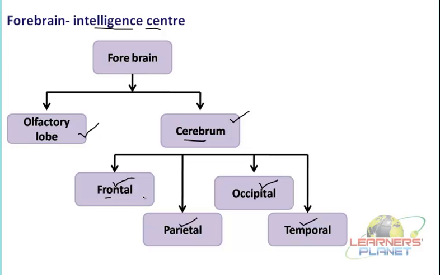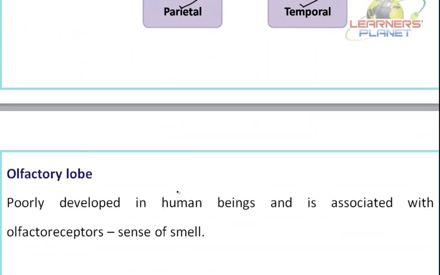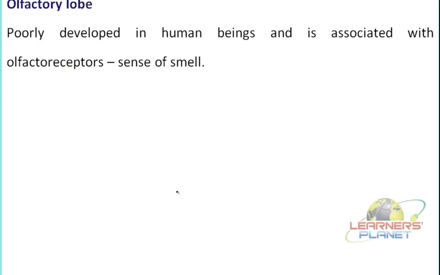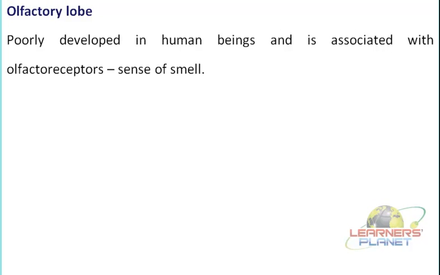So now let's clearly understand each part here. See, the olfactory lobe. As we had already said, it is situated towards the most anterior part of the brain. Now it is associated with what? With the sense of smell, right? Now the sense of smell, how do we smell anything? It is possible because of the presence of olfactoreceptors in the particular region.